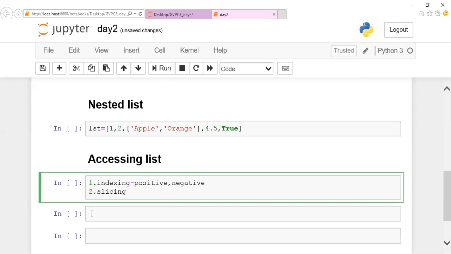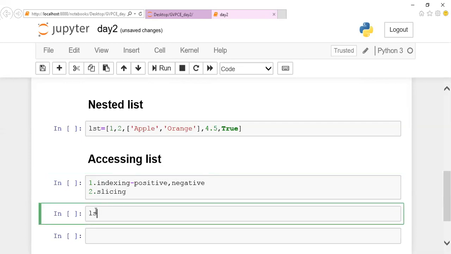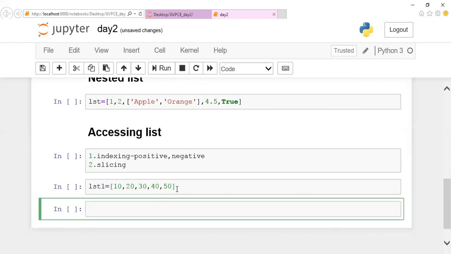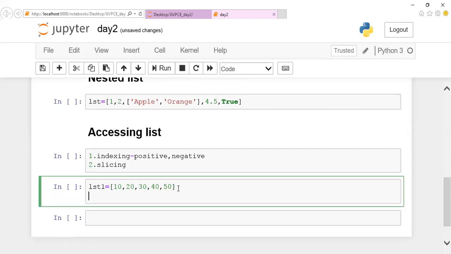Right now we'll take a list, list 1, with the values 10, 20, 30, 40, 50. Now we are going to start with indexing. So we know how the array takes the index value. The first value is given the index value 0, the next value is given 1, next 2, next 3, and so on. It goes on like this, isn't it?